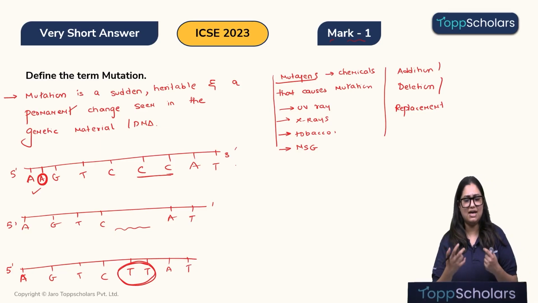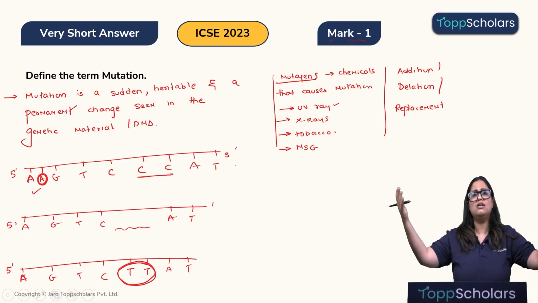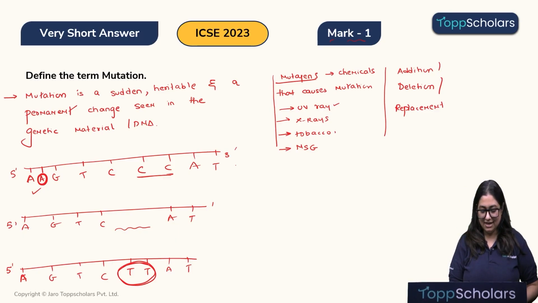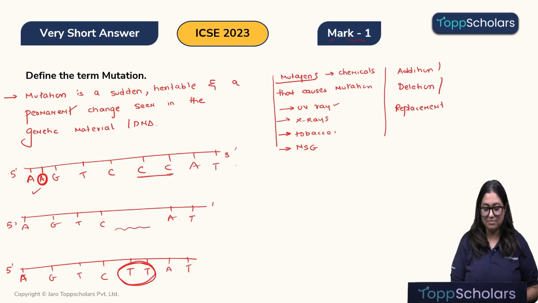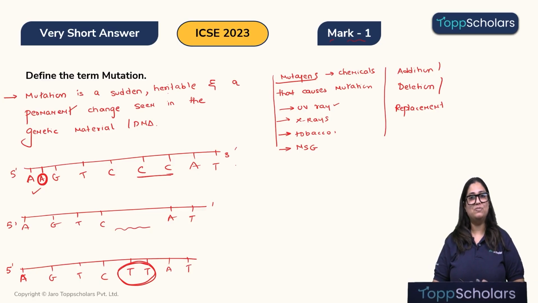Now, this mutation has occurred because of excessive exposure to UV rays, X-rays, tobacco, MSG, etc. There are another hundreds of mutagens which are present and we are surrounded by them. So when we are exposed to these mutagens, we are at a risk of developing such changes in the nucleotides, which are sudden, heritable, meaning we can pass it to the next generation, and they are permanent. And these changes are known as mutation. Okay, children, I hope this is clear.